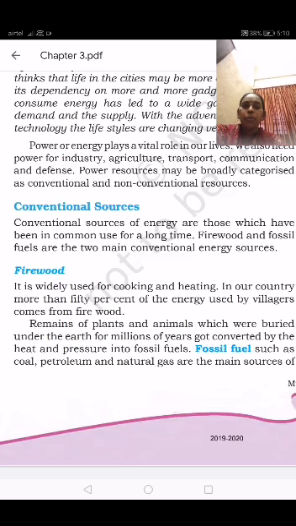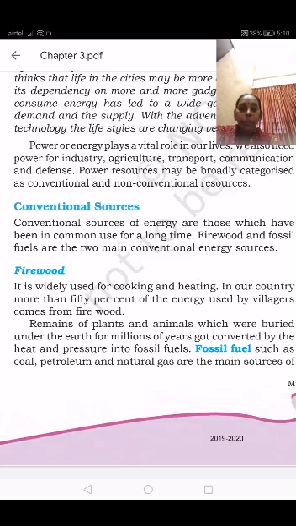Let's see what we mean by firewood. It is widely used for cooking and heating. For what purpose are we using firewood? To cook food, and also for heating. In our country, more than 50% of the energy used by villages comes from firewood. So in villages about 50 percent of the people use firewood, and the urban areas in our cities are also supplied from the villages.